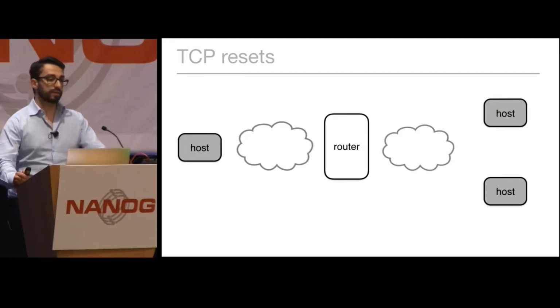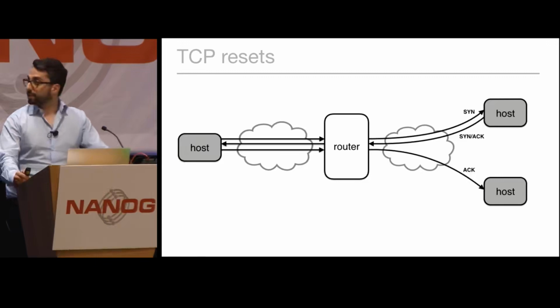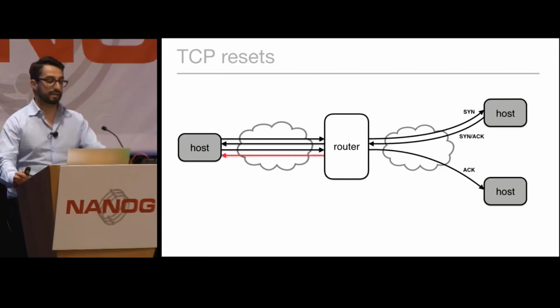Well, the host on the left-hand side starts a TCP handshake, sending a SYN. The host will reply with a SYN and an ACK. Then the host will send an ACK, which will be forwarded to a different host. But now the host on the bottom does not have any socket regarding this connection. So it will send a reset back, and the flow will be interrupted. And so the flow will not be able to progress, which is a very undesirable situation and will break connections.